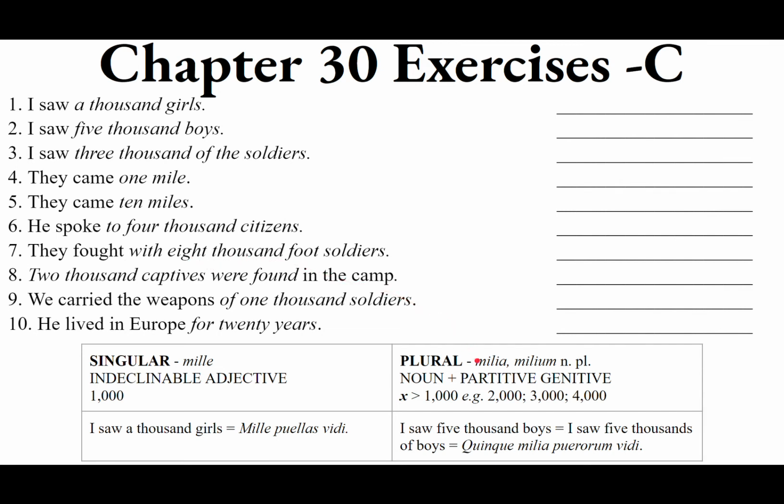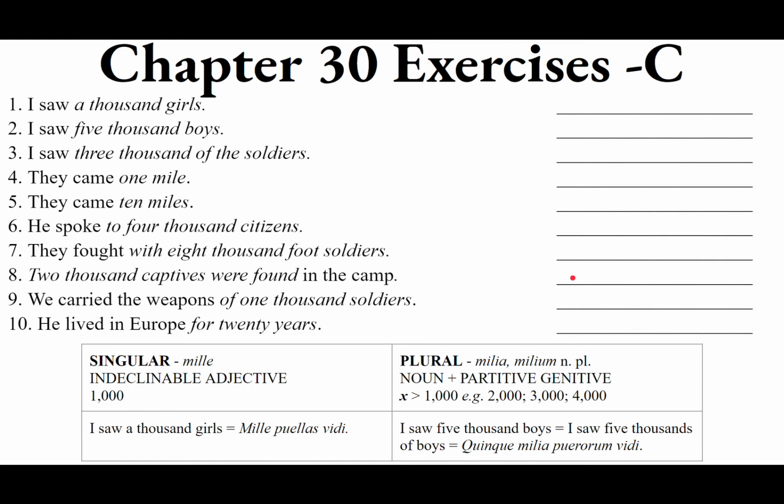We want milia because it's more than 1,000. We want thousands of foot soldiers, and foot soldiers will be partitive genitive. Cum octo, ablative milibus. Peditum, the genitive plural of pedes, peditis, masculine. Peditum.